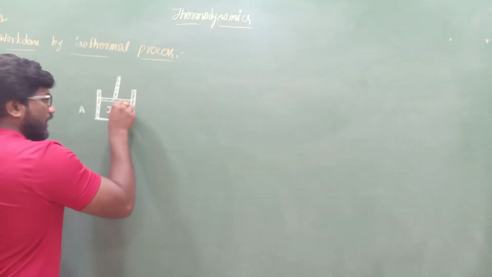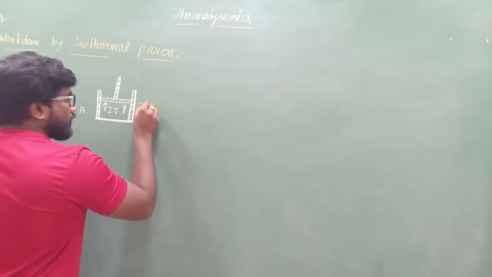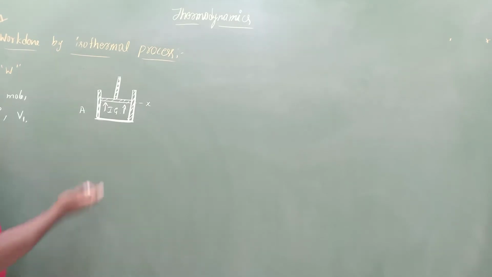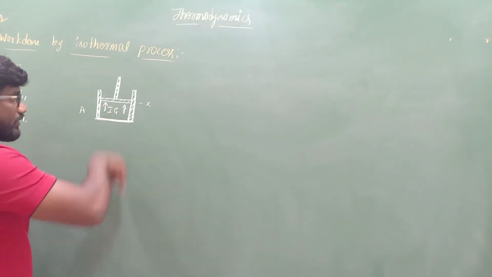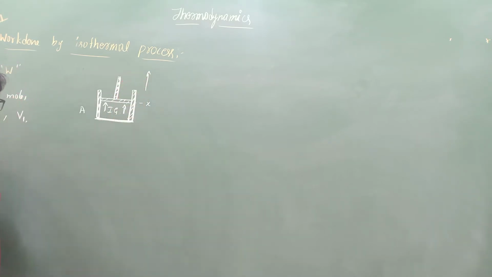If work is done by the system, let us consider initially it is at point X. Next, what happens if I apply force? If you take work done by the system, this piston is moving in this direction, that is upwards. In other words, we can say work done by the system on the surrounding.